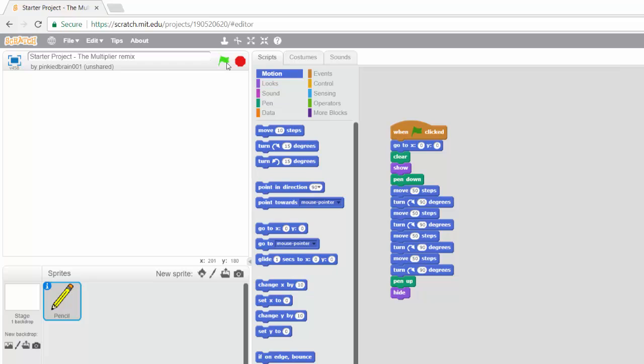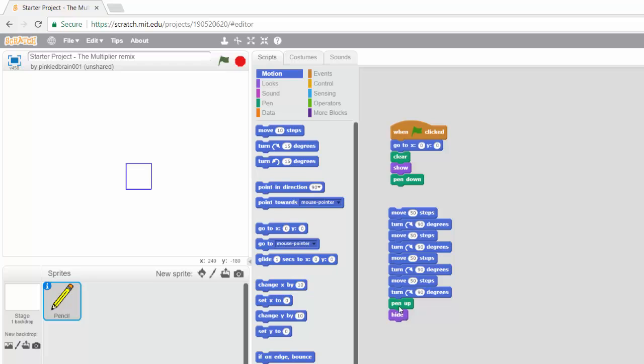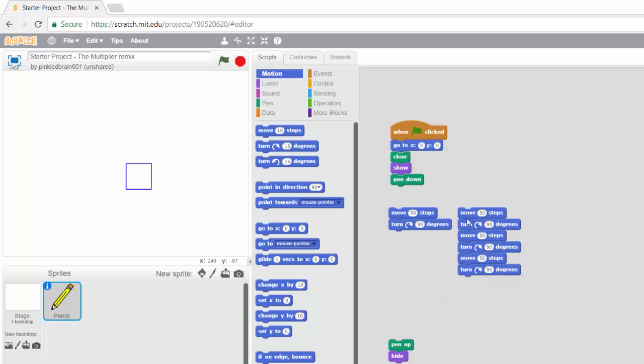Right. So let's run this project and see what it does. It actually just draws a square. Right? It draws a square. All right. But can you see anything? This is a very long code, right? And there's something that looks like a pattern that we can repeat. So if you look at this, you have move. So let me just separate it. Let's move this out. So you have move 50 steps and turn, move 50 steps and turn, move 50 steps and turn, move 50 steps and turn.